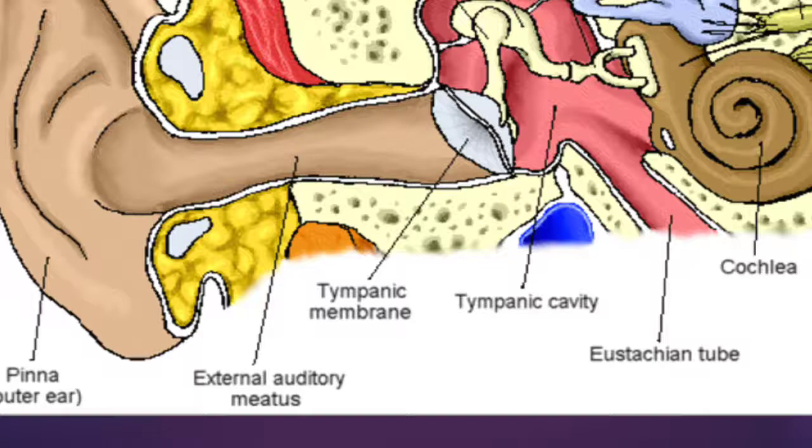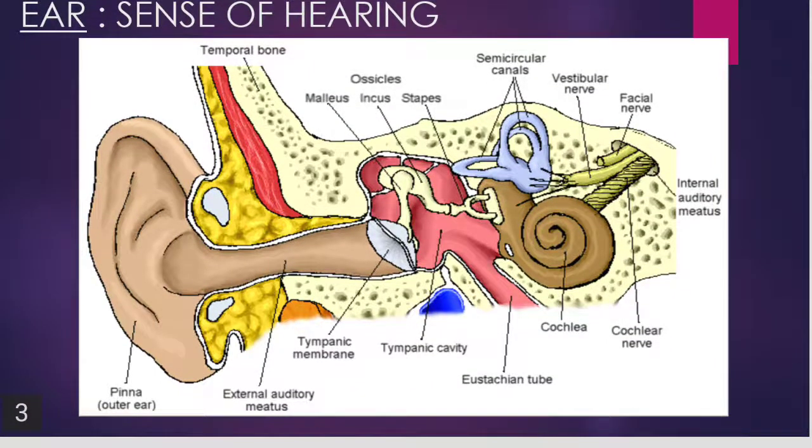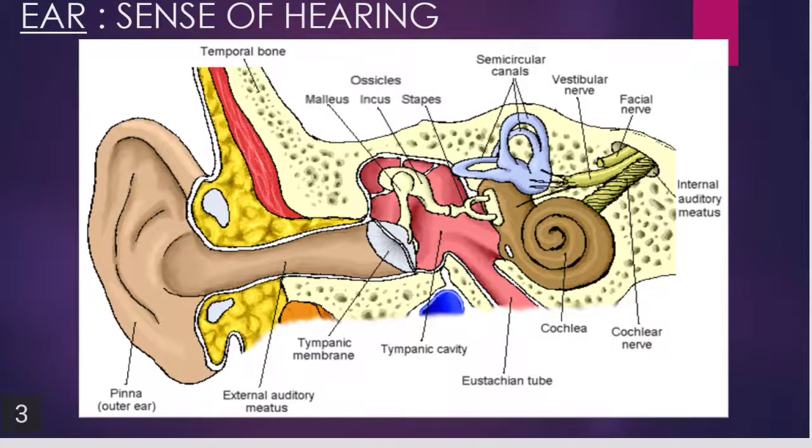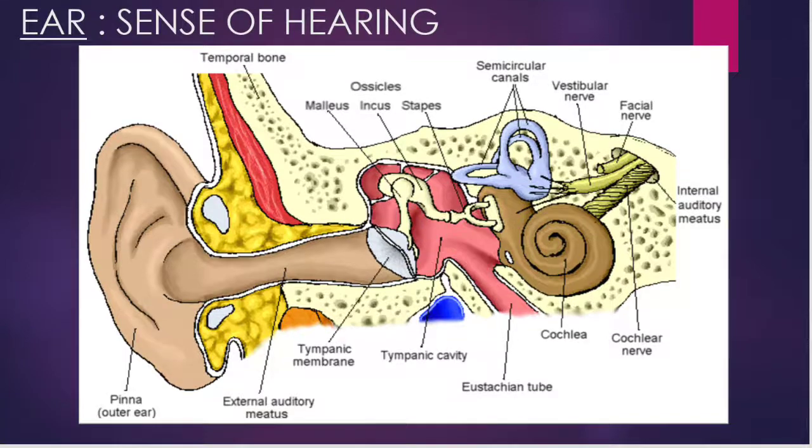Now we have seen the external ear. It consists of the pinna, the auditory meatus, and the tympanic membrane present at the end of the external auditory meatus. Now let us see the middle ear. The middle ear is very simple. It plays an important role in amplifying the vibrations received on the tympanic membrane.